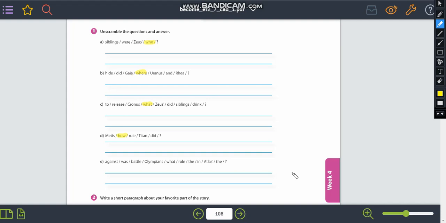So when we start doing letter A, pay attention, we have who, so we are going to start our sentence with who. Now we take a look at the verb. We don't have a did, right? We don't have an auxiliary here because the sentence is using the verb to be, and the verb to be doesn't need the auxiliary did, okay? So who